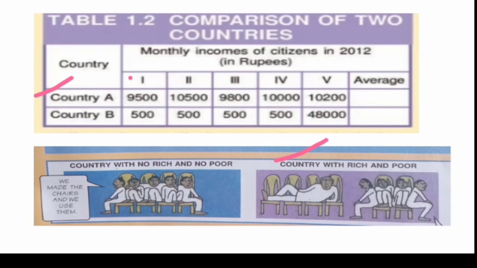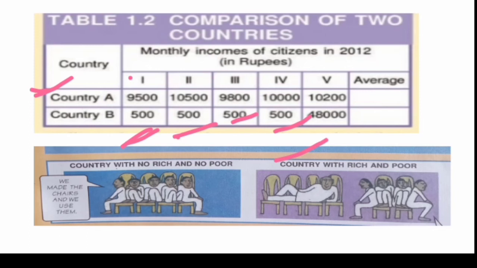So what I want to tell you through this table is that sometimes the average income may bluff you, because in country A you are seeing that most of the citizens are earning the same, while on the other hand in country B, people are earning 500, 500, 500, and the last one is an industrialist, an Ambani-like man, who is earning 48,000, and the average is the same in both cases.